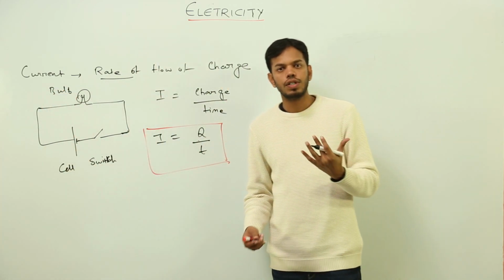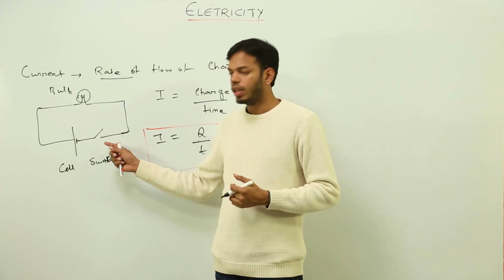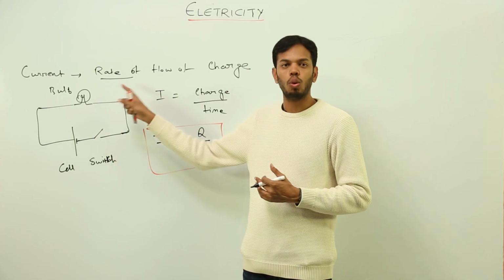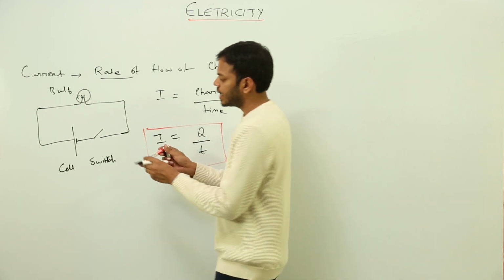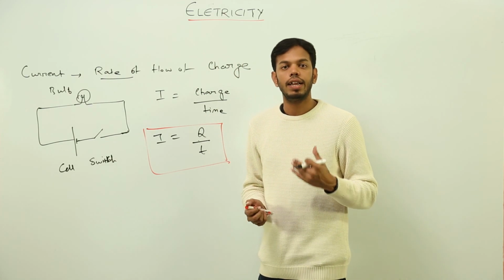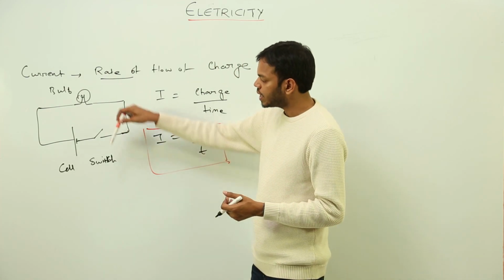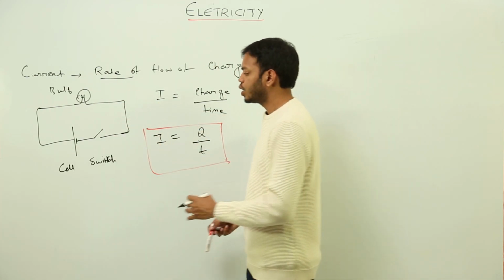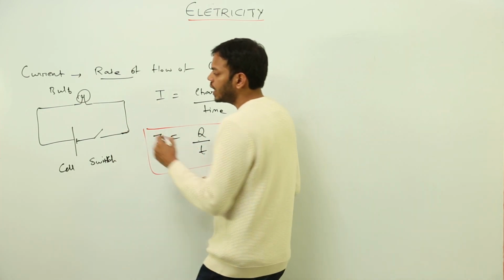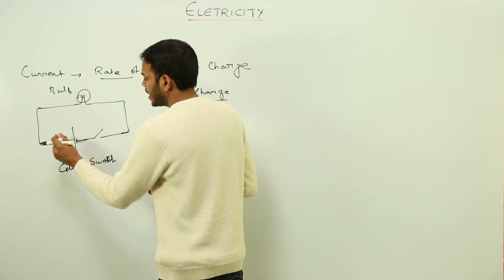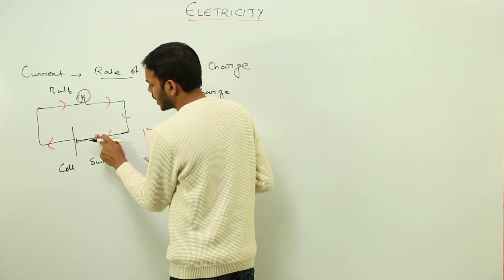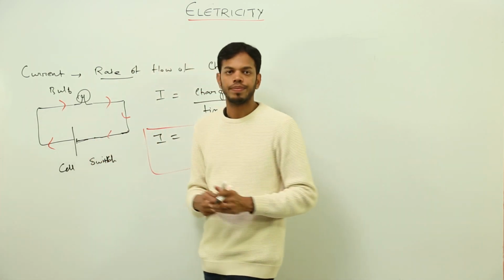Now, all of us know when we'll switch on this thing, right now it is an open circuit. Open circuit means the circuit is not complete, it's broken or open in a part. But if I close the circuit, closing circuit means I'm switching it on. Okay, so when I'll switch on this device or when I'll close the circuit, what will happen? Current will flow in the circuit and bulb will glow, right? If the circuit is switched on.